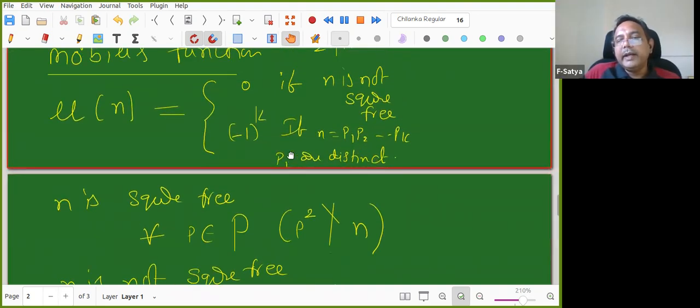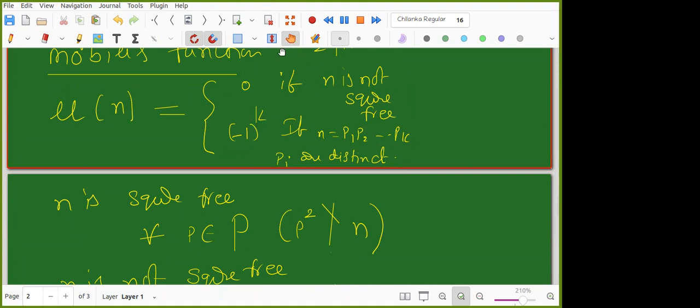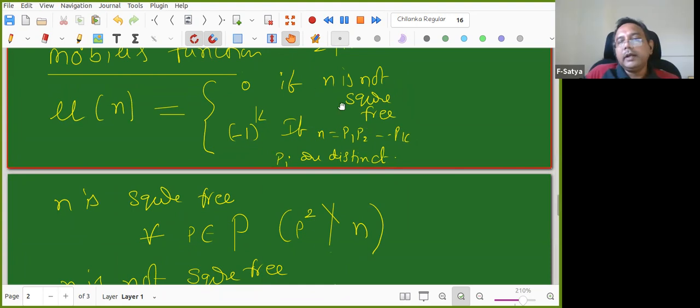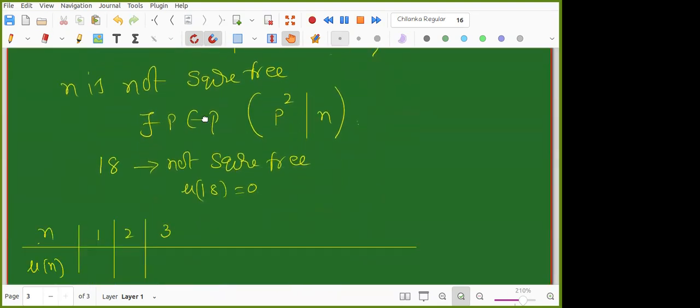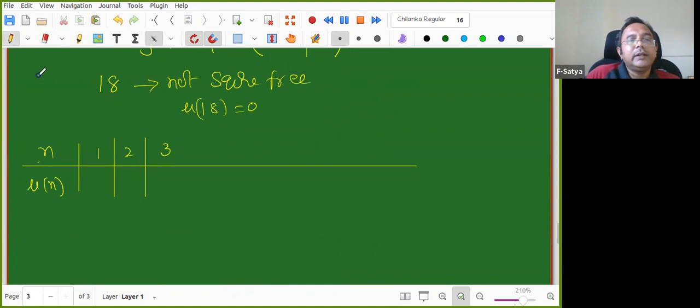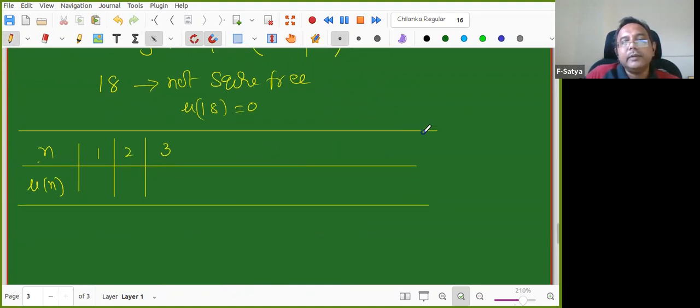I wrote p's distinct. That k only we take: (-1) power, the number of distinct primes, that power k I'll take. It's just a different way of writing that n is square free. So this is the not square free case and this is the square free case. To avoid further confusion, I wrote distinct also, to be on the safe side. Asking this is good so that the definition will be consolidated.